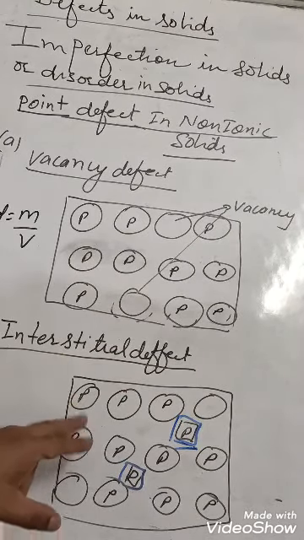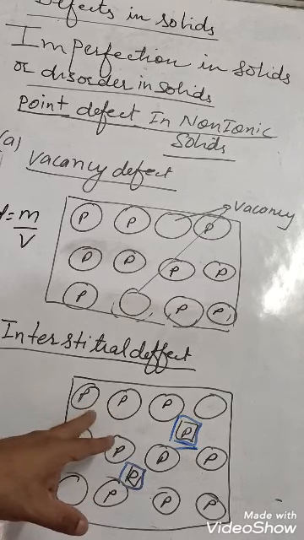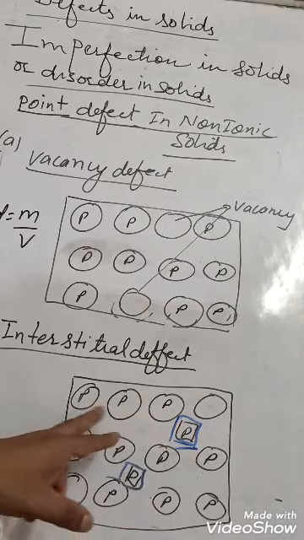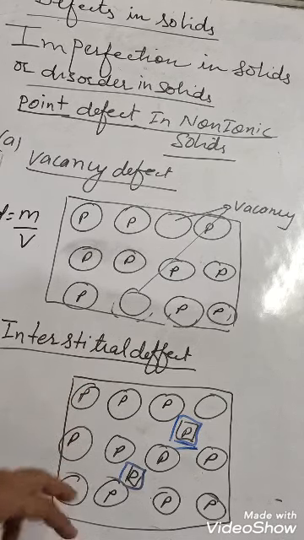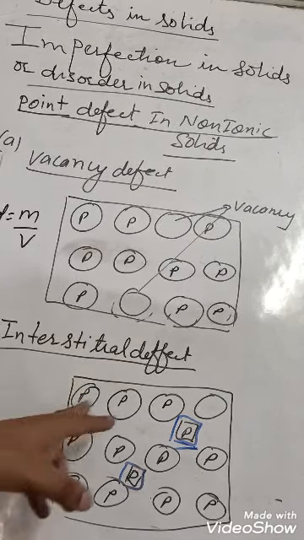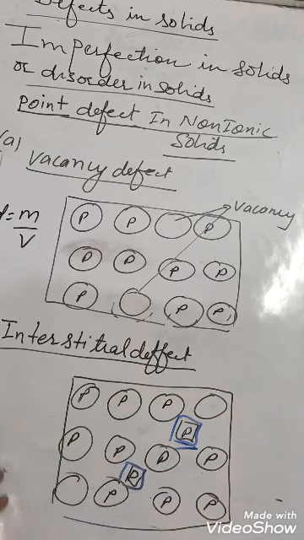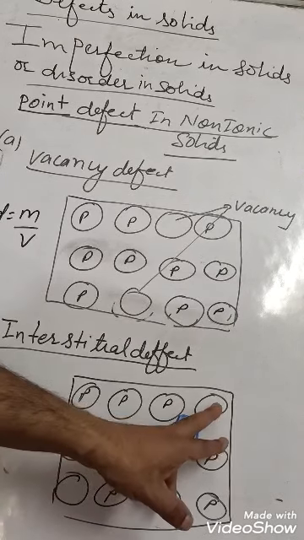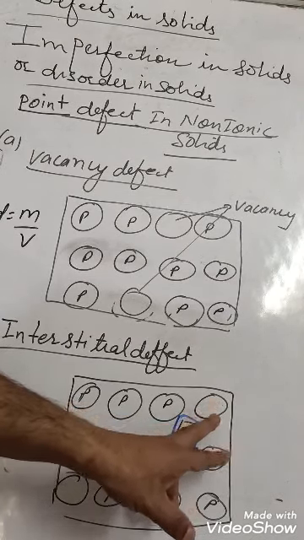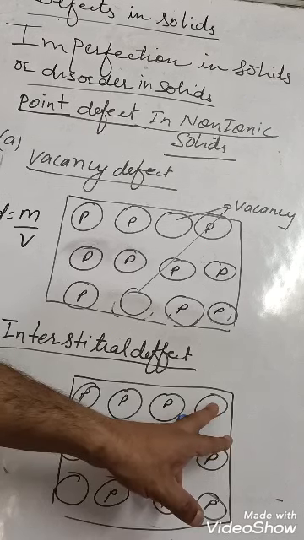And in case of interstitial defect, here again these are the lattice sites, lattice points where particles or atoms are occupying their proper, defined, specified space. But what is happening here? One particle is missing from here, but this is not missing, it is displaced.